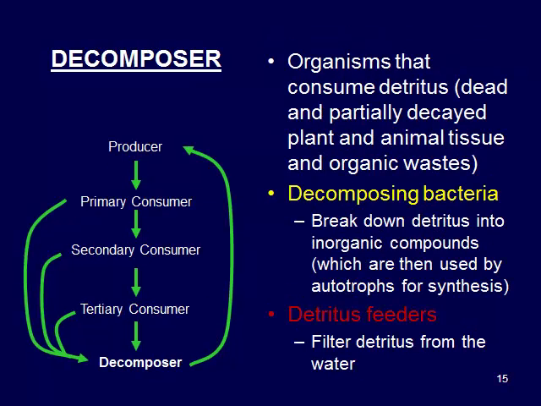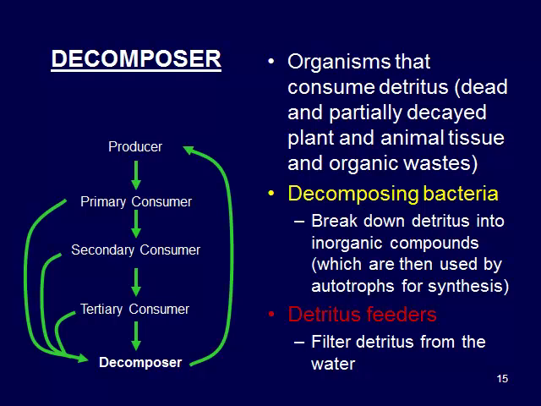So our last level are decomposers. When things die, we have these decomposers that break down that organic matter. So these organisms consume detritus, which is dead and partially decayed plant and animal tissue, or organic wastes. And we have two main categories. We have decomposing bacteria, so these actually take that detritus and break it into inorganic compounds, which are then recycled and used by autotrophs for synthesis.